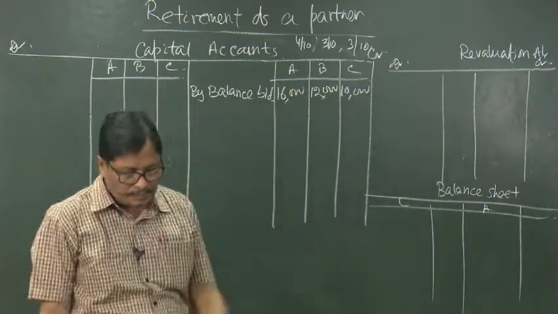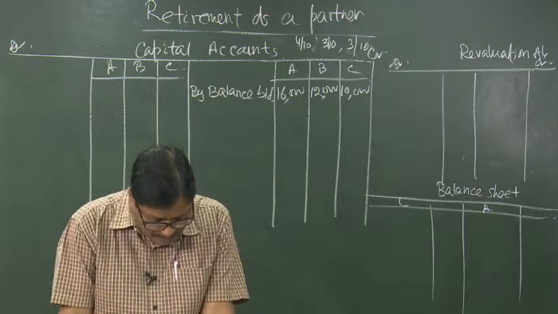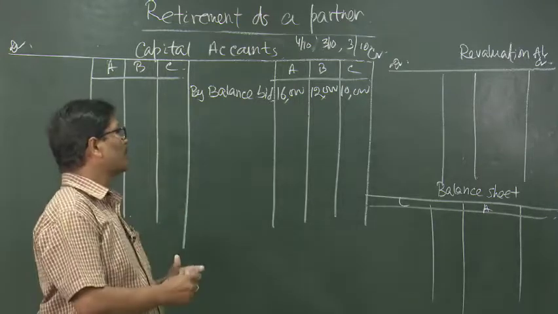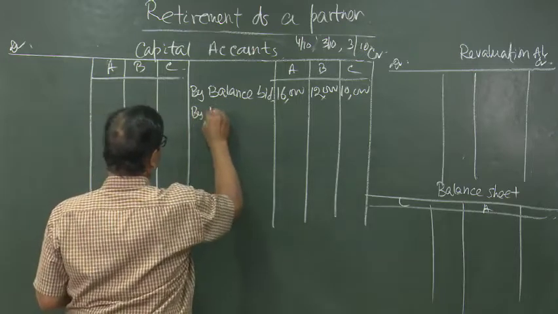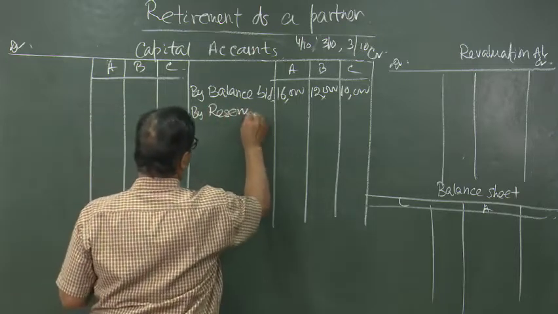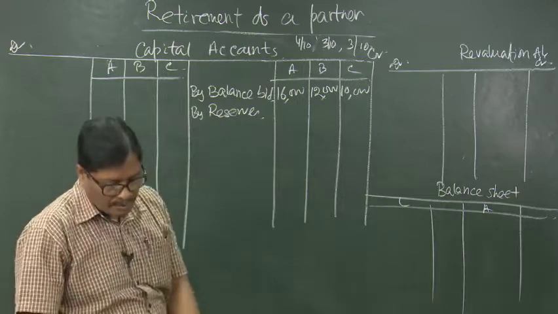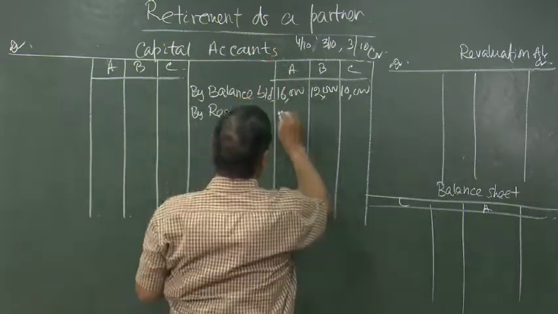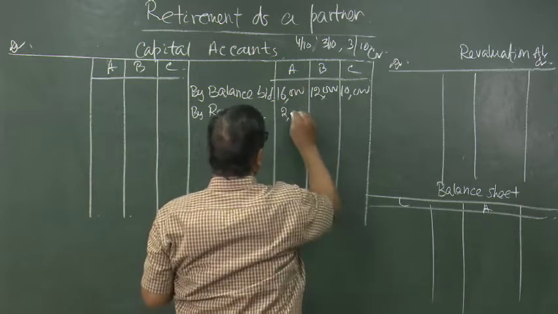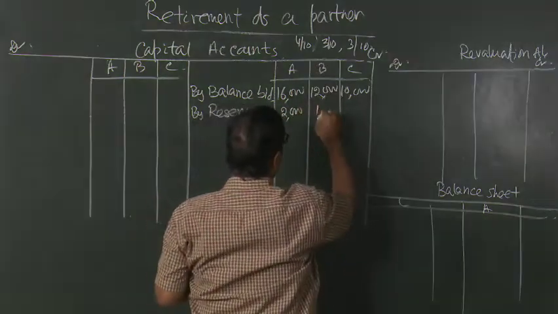Then reserve was 5,000. When there is reserve, naturally we have to distribute it immediately. By reserves, what is the total amount of reserve? 5,000. So, 5,000 divided by 10 is equal to 500. So, it will be 2,000, 1,500 and 1,500.